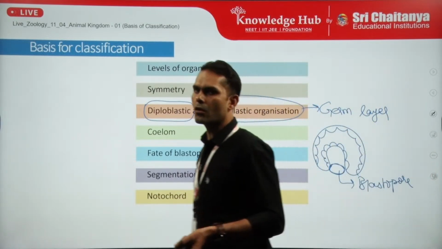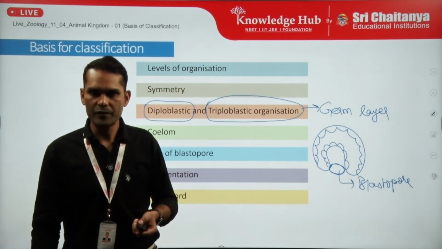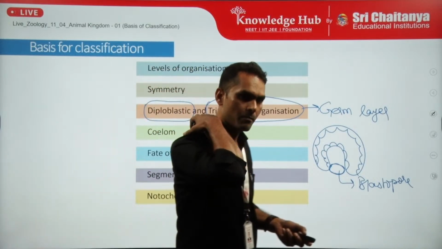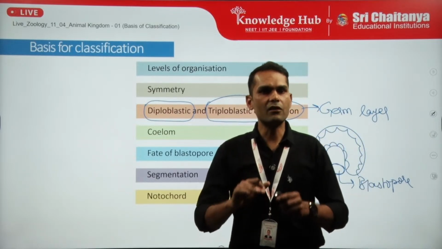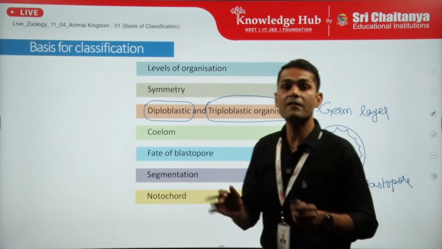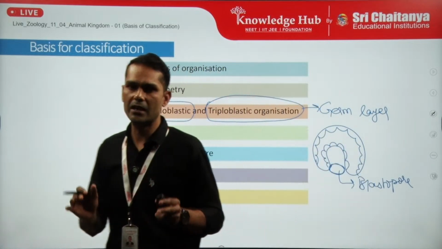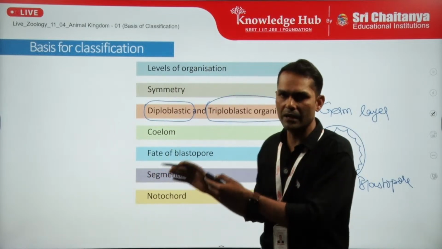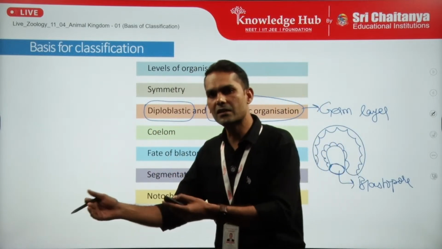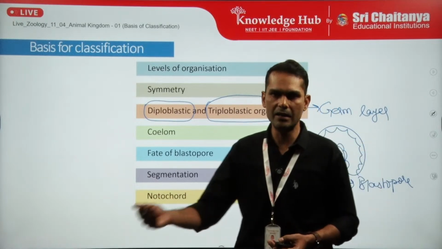Now students, notochord is basically a structure which is developing at the dorsal side below the nerve cord and above the alimentary canal. It is of mesodermal origin and its main function is to provide endoskeletal support. So at the end, when we will start the chordates, we will discuss the notochord formation in depth.